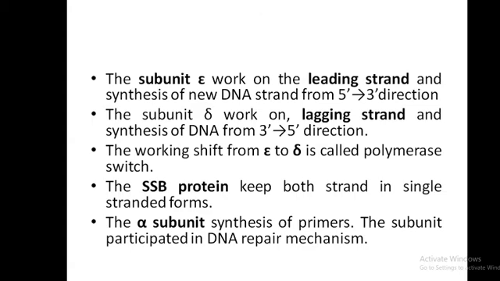But due to Trumbaugh's model, the overall DNA replication process is always in the 5' to 3' direction. The shift of work from epsilon to delta is called the polymerase switch. The SSB proteins keep both the strands in a single-stranded form. Here we use the general term SSB proteins.